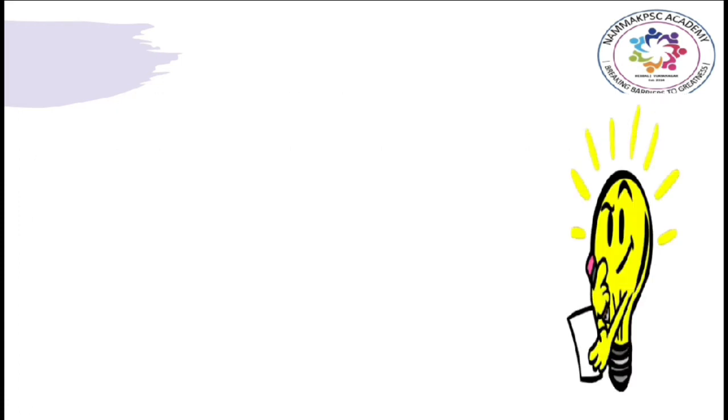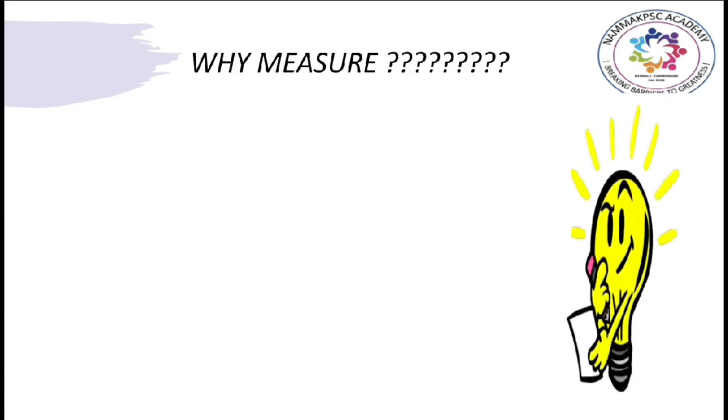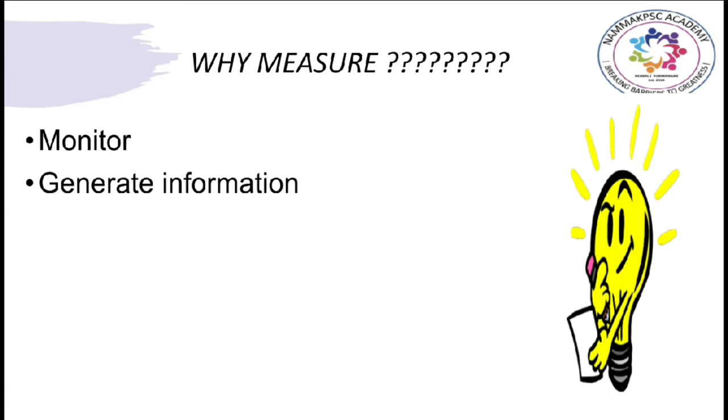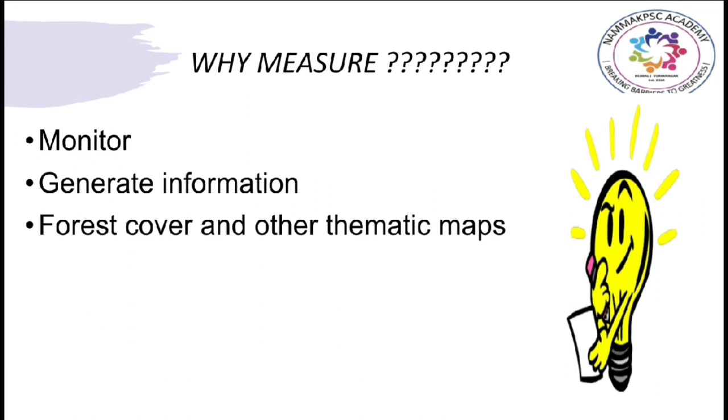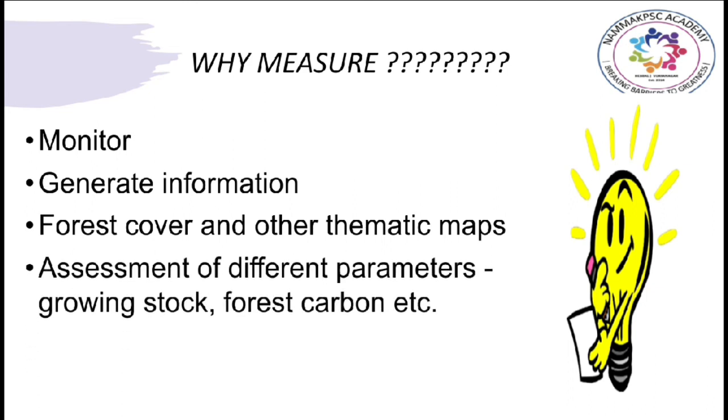So the next question that arises in your mind is, what are the objectives of the forest cover and tree cover mapping? The first objective is to monitor forest cover and changes therein at the national, state and district levels. Secondly, to generate information on forest cover in different density classes and changes therein. Thirdly, to produce forest cover and other thematic maps derived from it for the whole country. Next is assessment of different parameters like growing stock, forest carbon, etc.